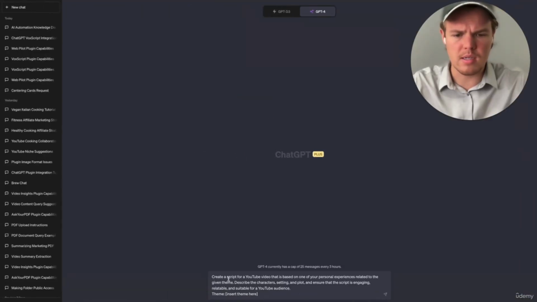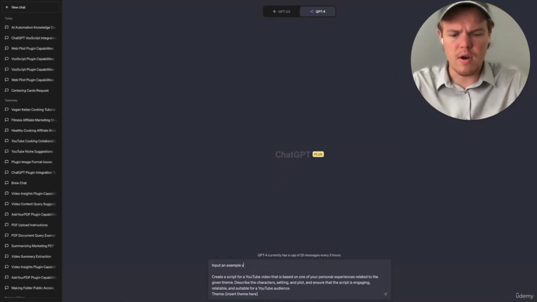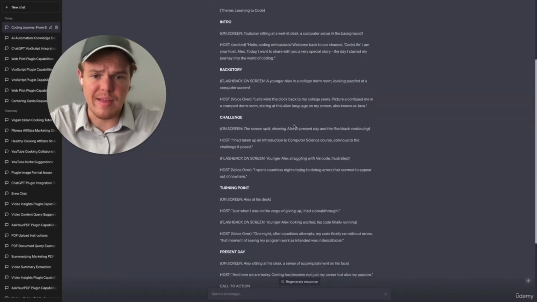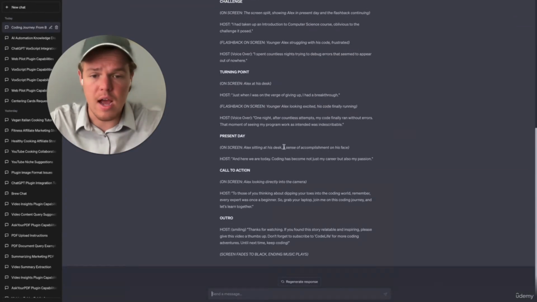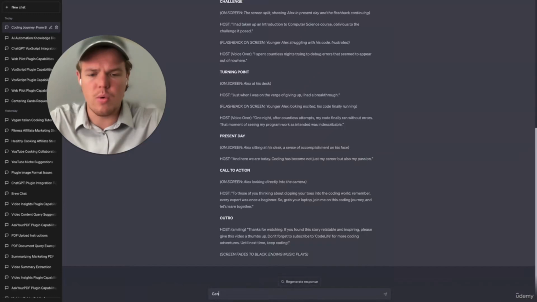Here we're going to paste, and then let's go ahead and just have GPT input the variable input and example variable. Let's see how it wants this to be formatted. You see here, it generates kind of like an outline of how to approach the video, even giving you the dialogue. Now, in this context, you could even take this further by saying, generate more backstory.